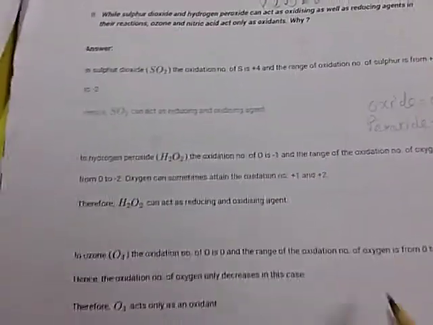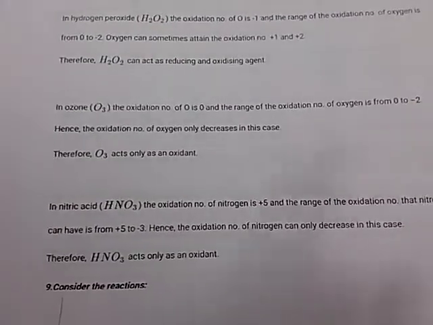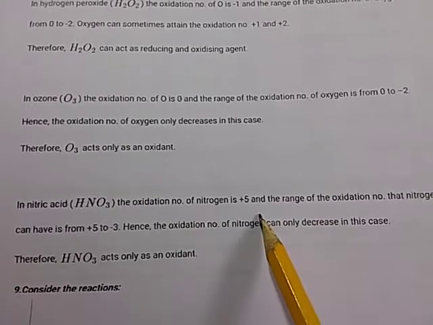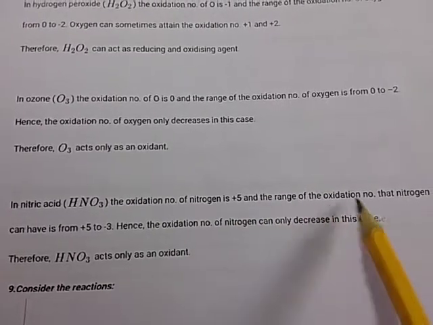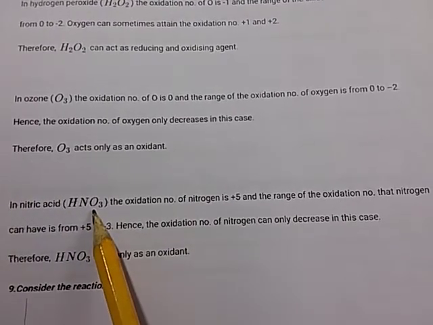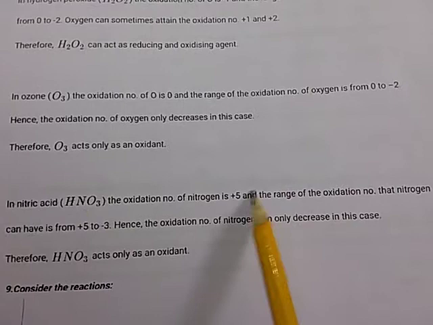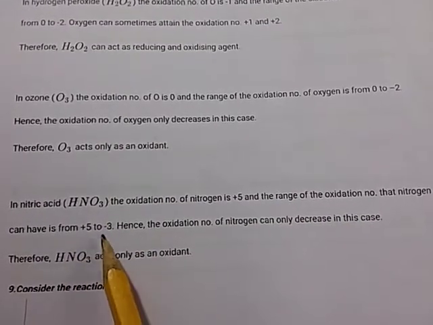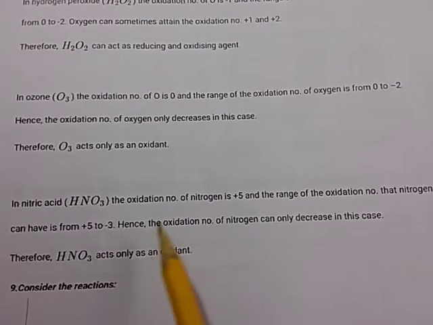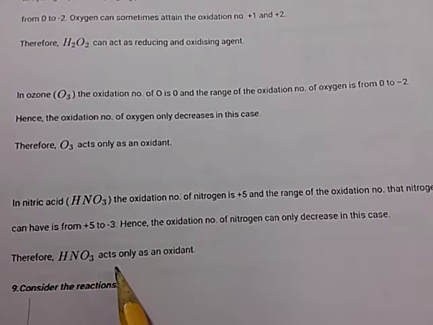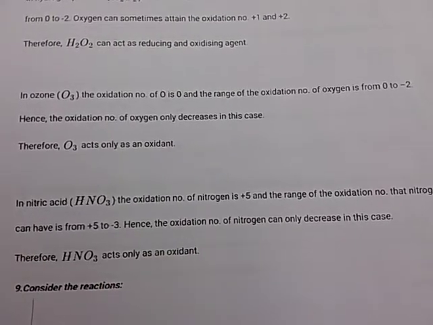And nitric acid, HNO3. The oxidation number of nitrogen is +5, because hydrogen is +1 and oxygen is -2. The range of the oxidation number that nitrogen can have is from +5 to -3. So the oxidation number of nitrogen can only decrease in this case. So HNO3 acts only as an oxidant.